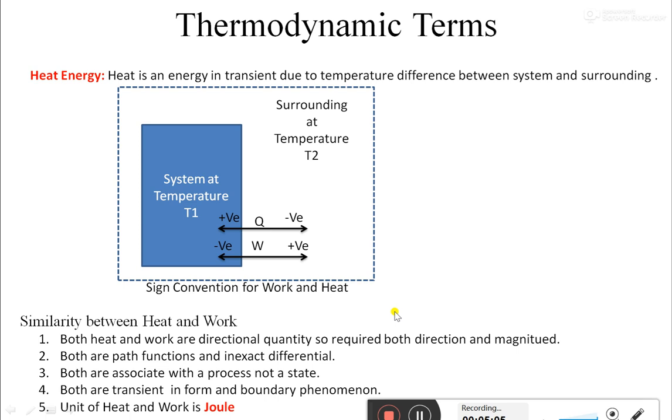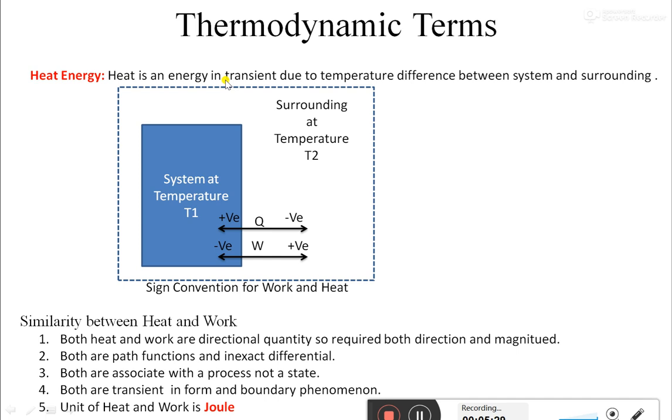But if you look at heat energy by definition, it is an energy in transit due to a temperature difference between the system and the surroundings. So it is heat, a transient form of energy. What is the meaning of transient? Transient is nothing but, if we say in Marathi, shanik.